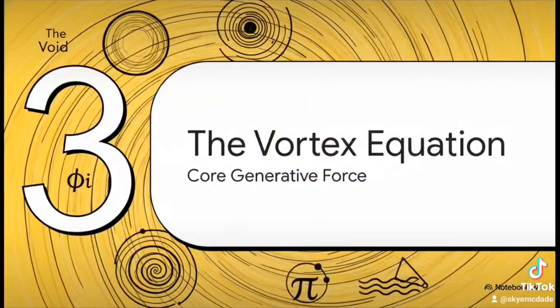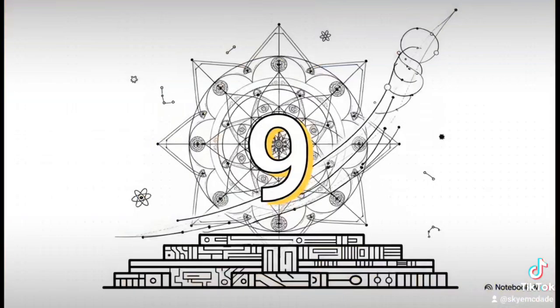And that brings us to section 3, the vortex equation. So with the void, the monad, phi, and pi all defined, we have arrived at the absolute climax of the engine's initialization, calculating its core generative force. But before we look at the full equation, let's just isolate the integer 9. You know, in many esoteric and geometric traditions, 9 is considered the number of completion. It's the ultimate mathematical limit before you return to 0. Here in this system, it acts as the foundation, the absolutely crucial, stable, mathematical base for the massive exponential operation that's about to kick off.